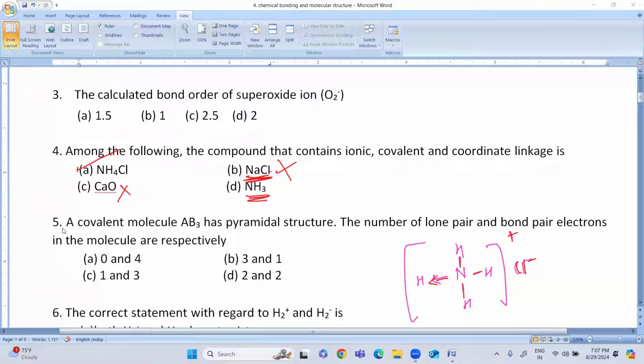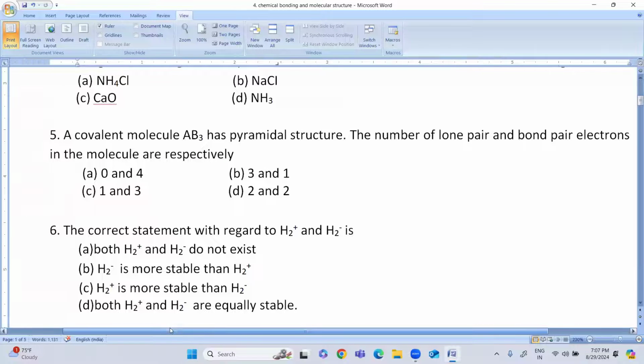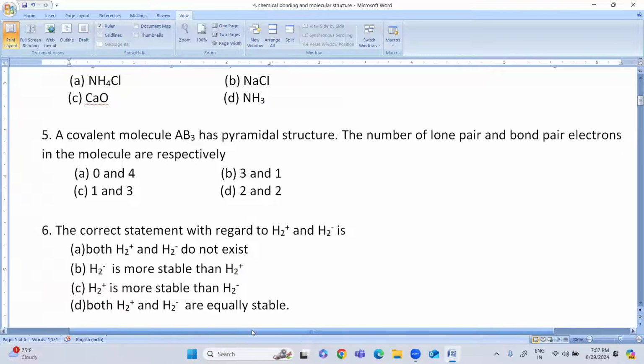Fine. Next question. Let us go for the next question. I hope you are getting the questions. Yes, no confusion, right? Okay. Let us go for the next one.